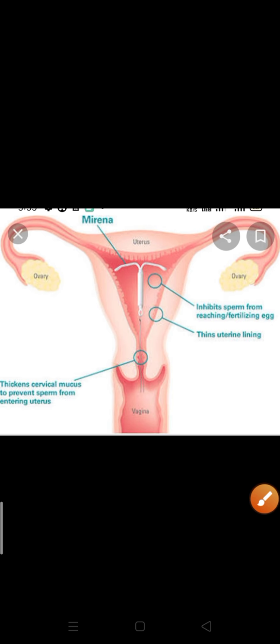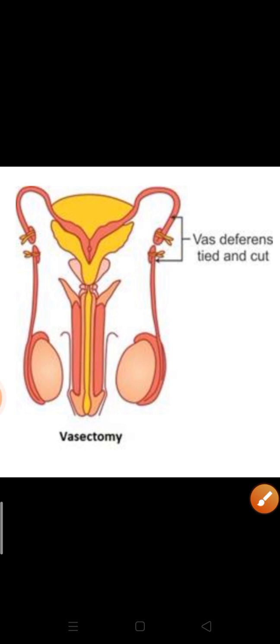Now the next one, the procedure by which birth can be controlled, is the surgical method. It is of two types, vasectomy and tubectomy. Vasectomy is especially for males. In a male, a small portion of the sperm duct, you can see here the sperm duct or vas deferens, is removed by surgical method. So at that time sperm can't move, sperm are prevented from coming out. Are you getting my point?